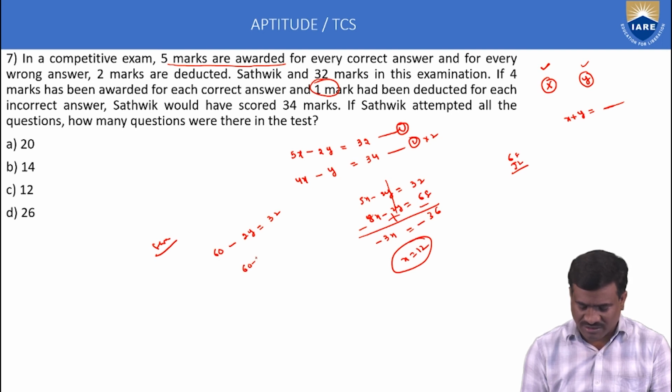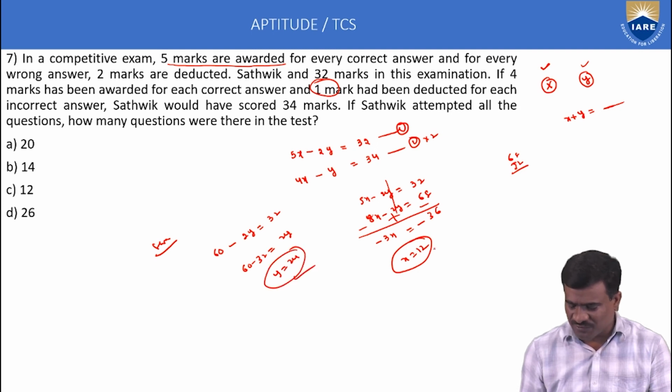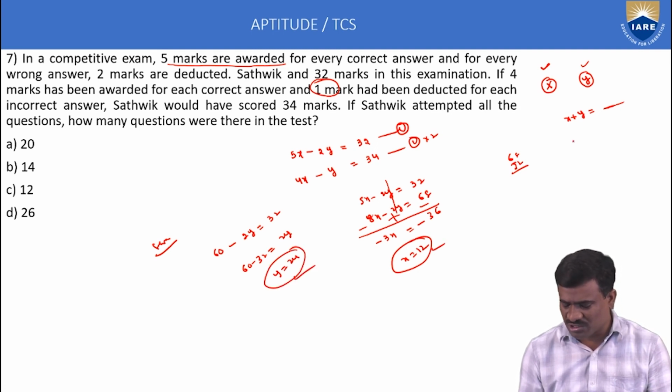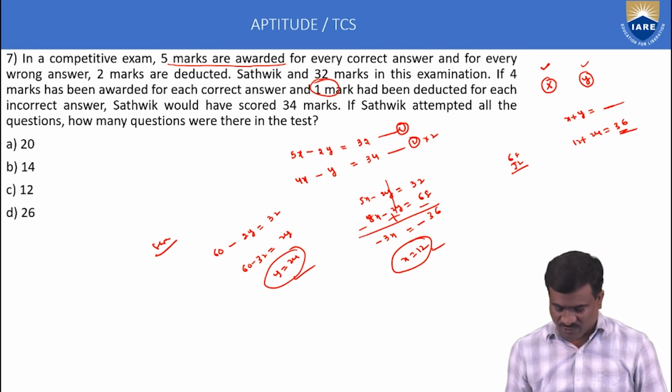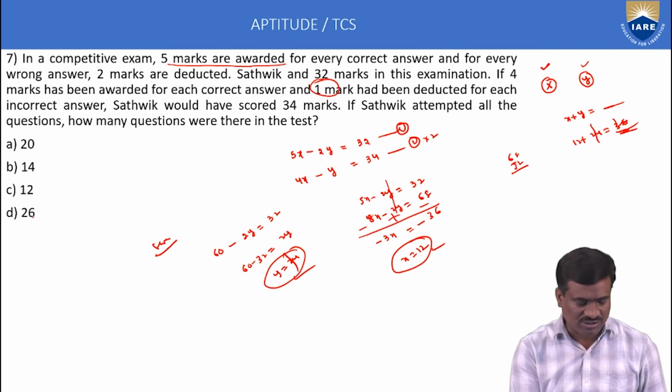Then 60 minus 32 is equal to 2Y, so Y is equal to 14. X is 12, Y is 14. Therefore the total is X plus Y, 12 plus 14 is equal to 26. Only 26 is correct, option D.